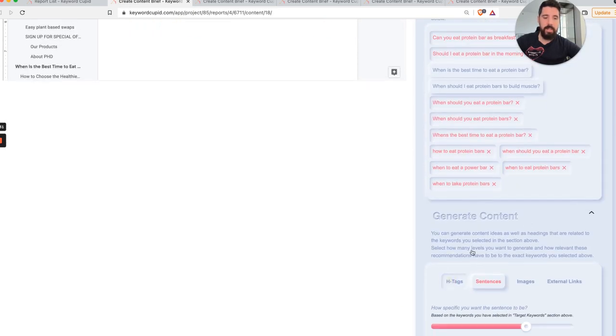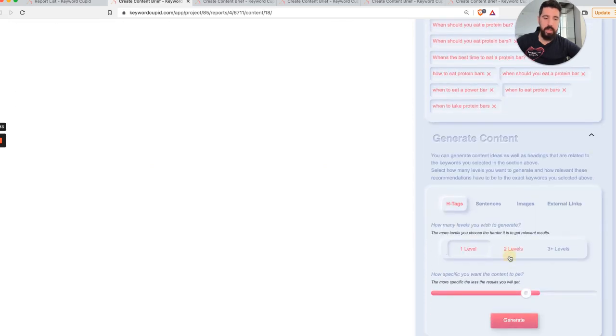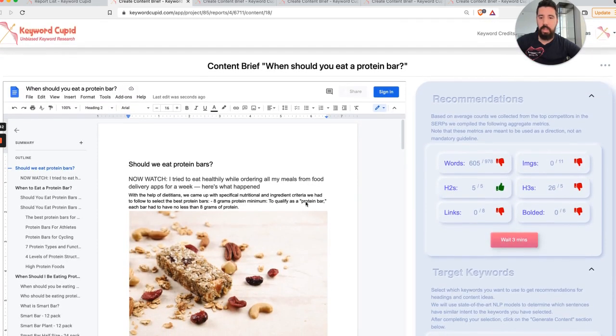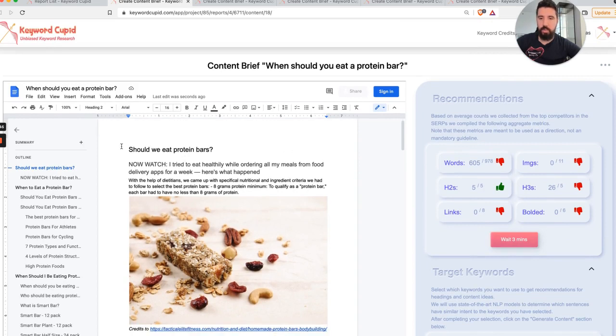And obviously with H tags, you can do your own levels, like you can select 2 levels, 3 levels, or 1 level. Let's say that we want to select the 2 levels, which has 73% coverage. And you can see that it's going to generate it. Yeah, this was the 2 levels. Should I eat protein bars? This is an H2. And this is the H3. And this way you can structure your article.